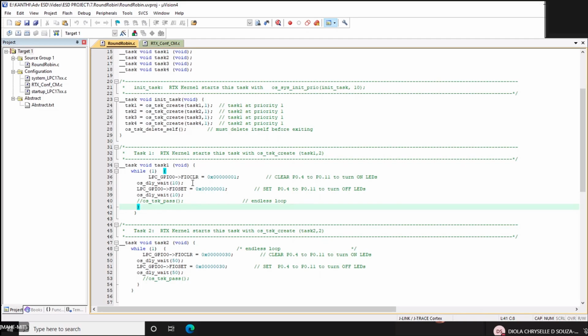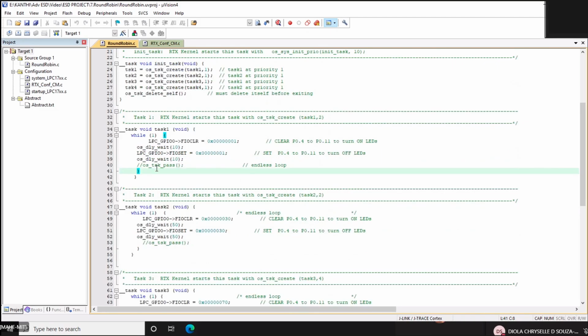Means it is just on off. In the second task, it will automatically switch to the next task because after the timeout period, it goes to the next. Here again, I'm clearing the next two LEDs. It's 3. Okay, and you clear and then set for a specific duration of time. It is up to you.